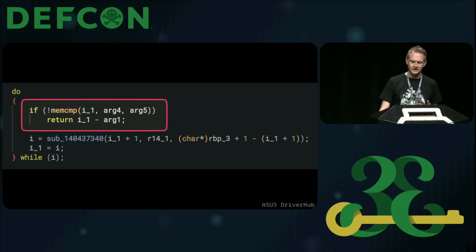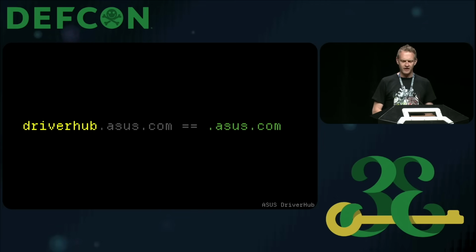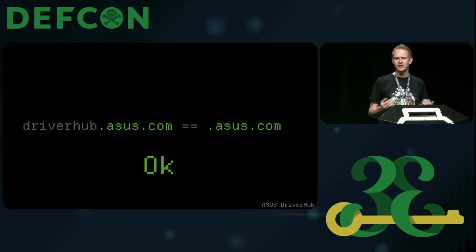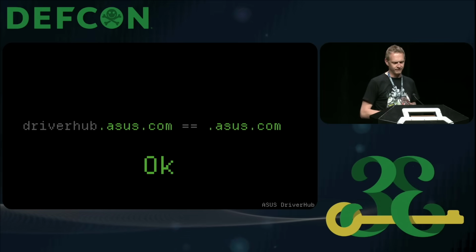To visualize this, it can look something like this. Imagine you're going to driverhub.asus.com and it wants to know if this is the asus.com origin where you're at. Using the iterator, it will check the string for 9 bytes exactly until it goes, okay, this looks like asus.com is where this origin came from.